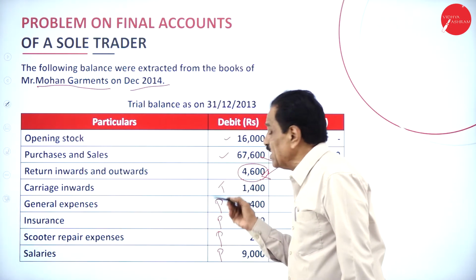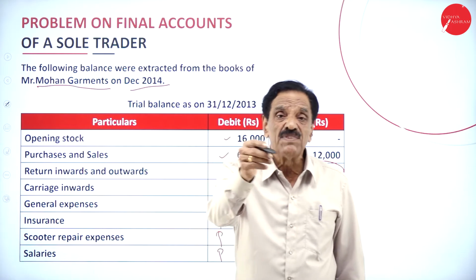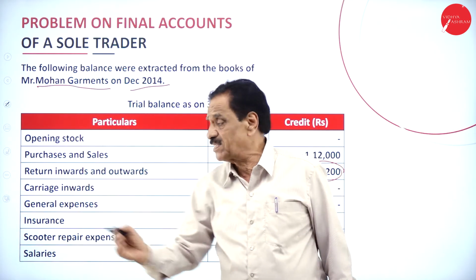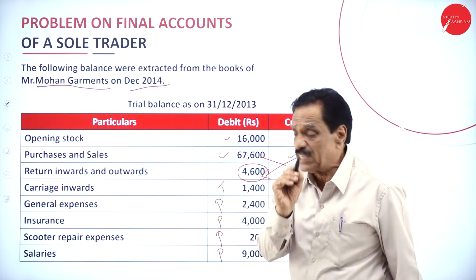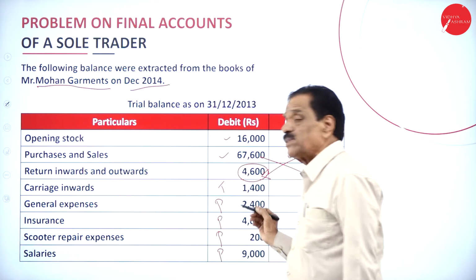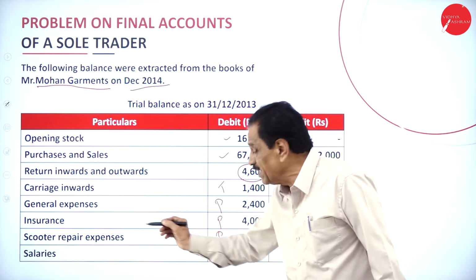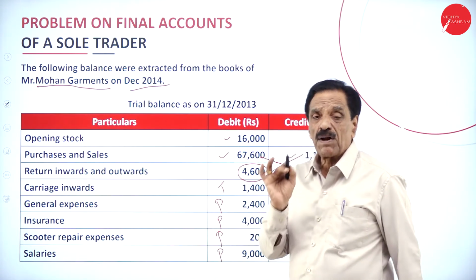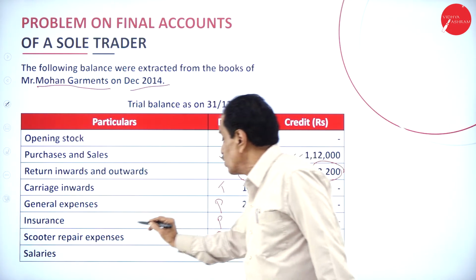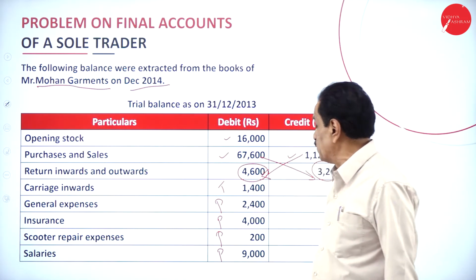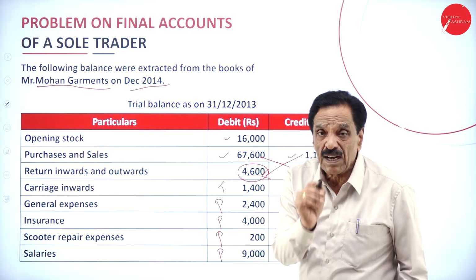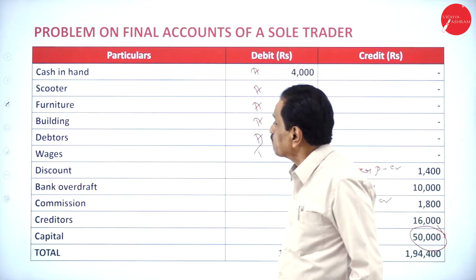Then carriage inward comes in the trading account. If it is carriage outward, profit and loss account. General expenditure, profit and loss account, debit side. Insurance premium, profit and loss account, debit side. Scooter repair expenses, profit and loss account, debit side.